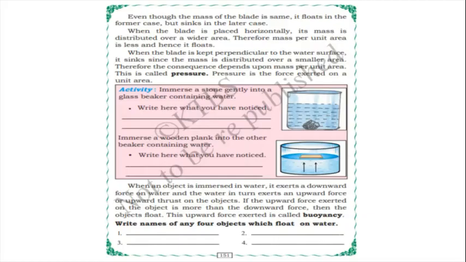And one more activity: immerse a stone gently into a glass beaker containing water. When we immerse the stone, what will happen? The stone is immersed in water and the water level rises. And immerse a wooden plank into the other beaker containing water. Here, what will happen? The wooden plank floats on water. As in the experiment of the blade, because of pressure, the wooden plank is horizontal here also.